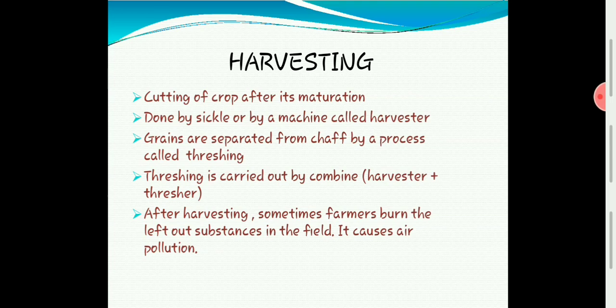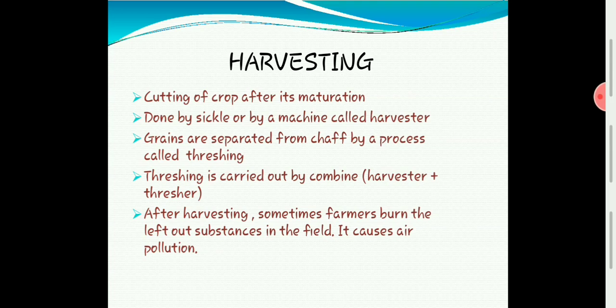The next is harvesting. Harvesting is a very important step where our farmers will feel so happy, because all these days he has dealt with these practices with patience, so that he wants to see his field, the plants grown, matured and ready to harvest. So when do we harvest the crop? When our plants grow, flower and produce seeds, because we are looking for the seeds.